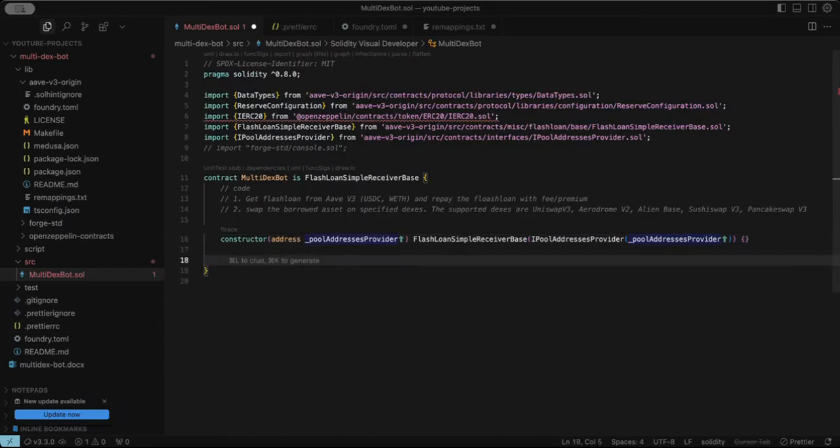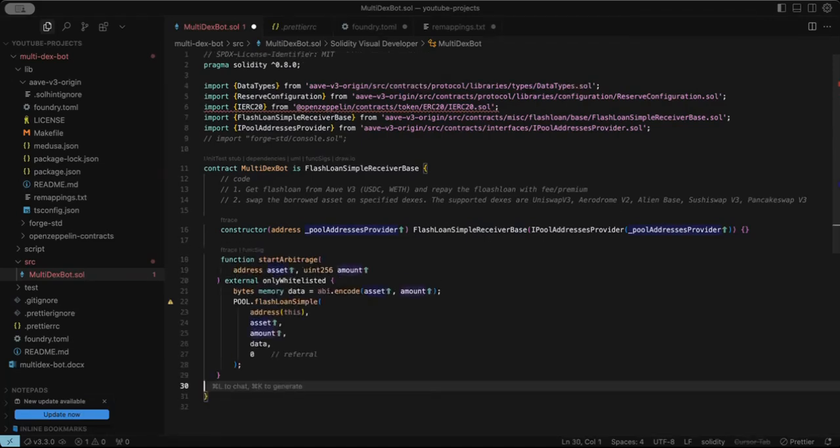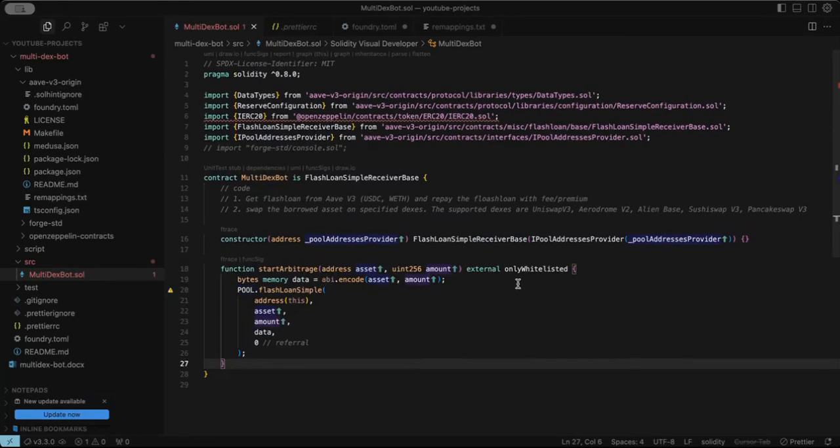Now let's create the first function we're going to be working with, and this is the start arbitrage function. Let me just remove this modifier. So here's the function, startArbitrage.